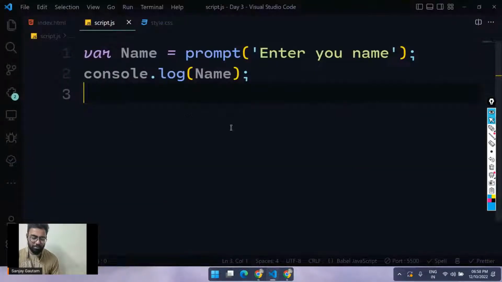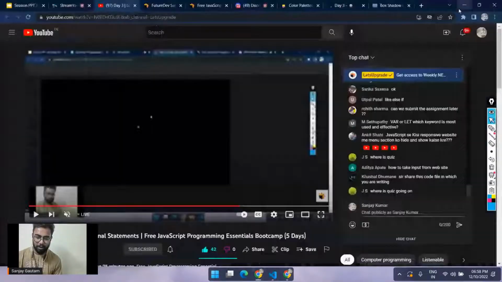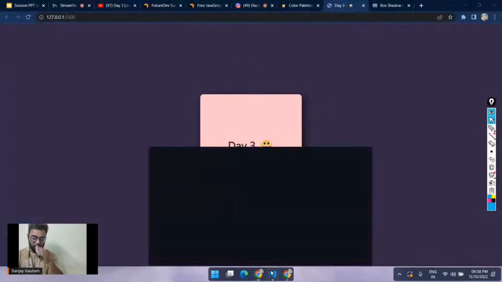This file has nothing, literally I just have 2 lines of code here. Okay. So now what I want to share,